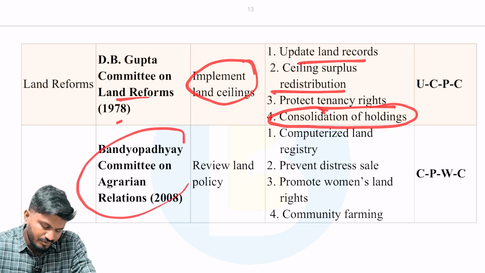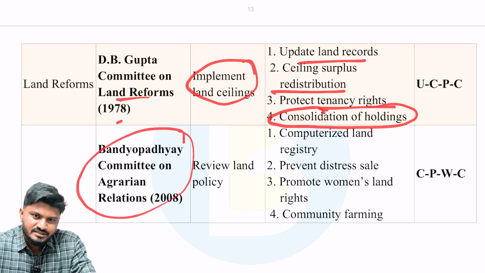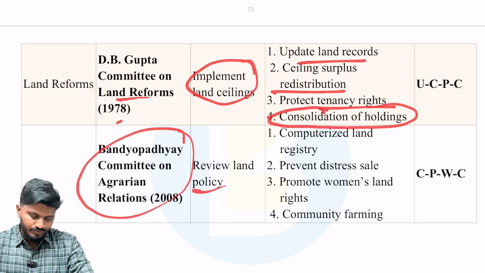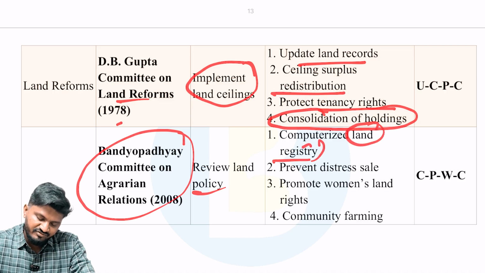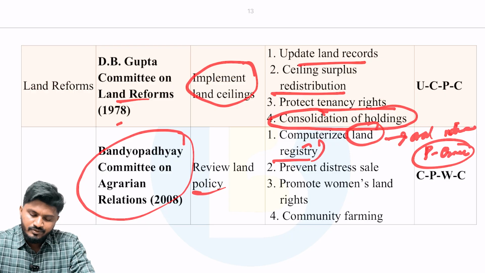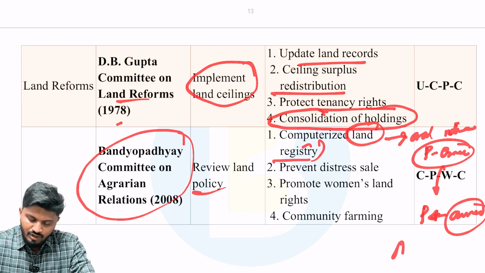Next is Bandyopadhyay Committee on Agrarian Relations 2008. Aim is to review land policy. So recommendations are computerized land registry because of the oral nature of land agreements between the peasant and the owner. Most of the time, what used to happen was the peasant was exploited by the owner. It led to absentee landlordism.